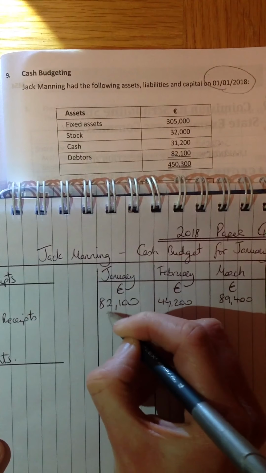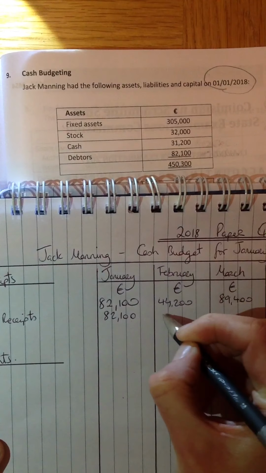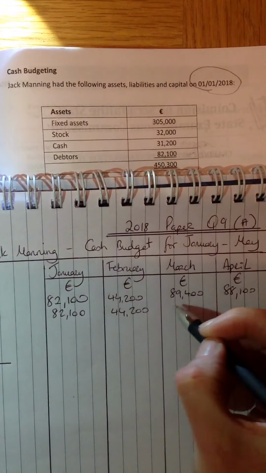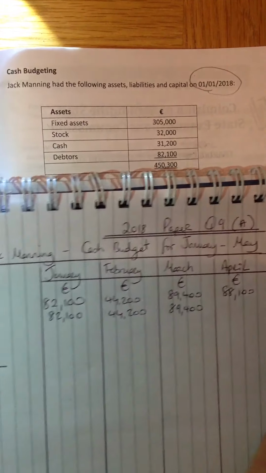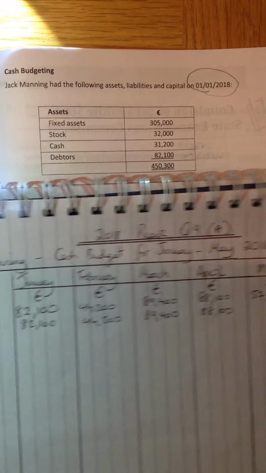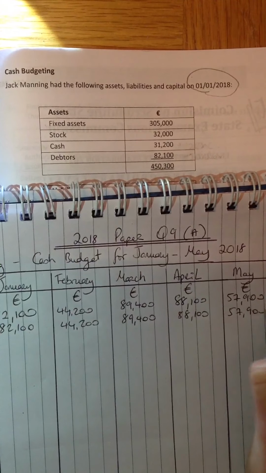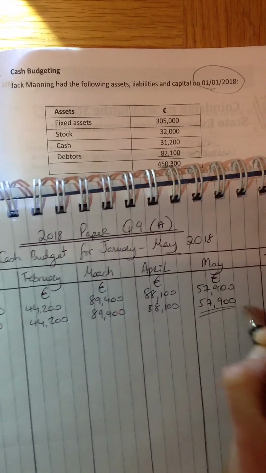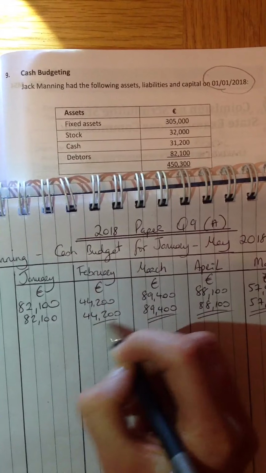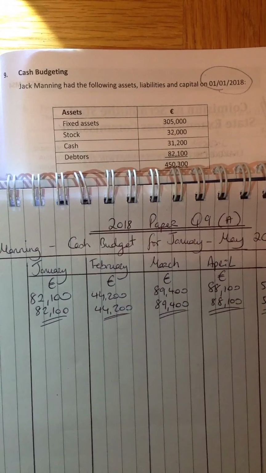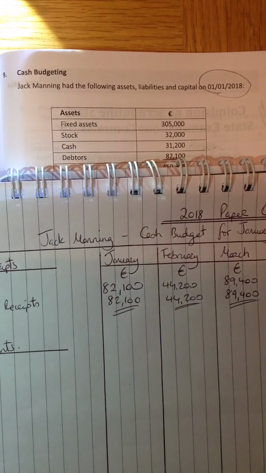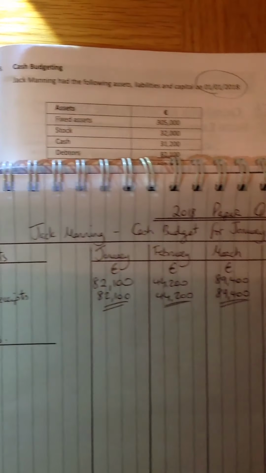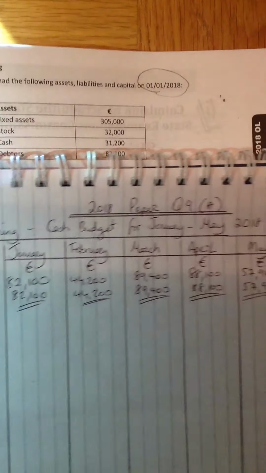I'm just going to get you to write out this line again, and also our total line. And if we put a double underline underneath each figure, showing these are all of your receipts, you have your sales and then you have your total receipts for each month.